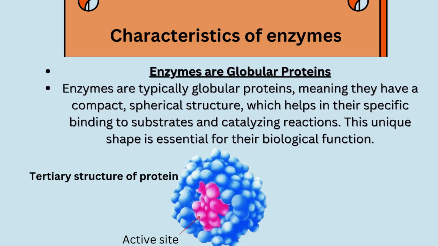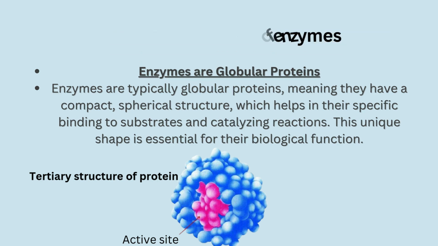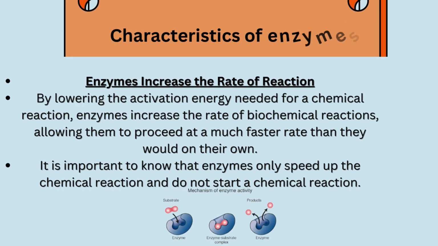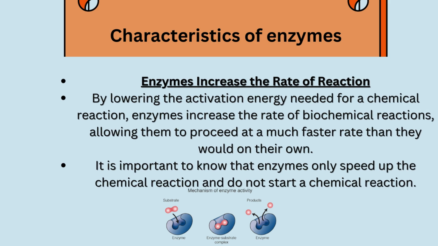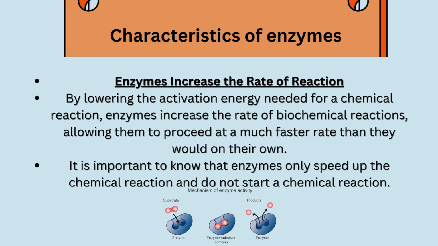Most of the enzymes are made up of chains of amino acids folded to form 3D protein molecules called globular proteins. But few enzymes are RNA in nature, called ribozymes. Without enzymes, the biochemical reaction will be extremely slow and may take months or years to complete. But enzymes speed up the chemical reaction millions of times faster as compared to non-enzymatic reaction.